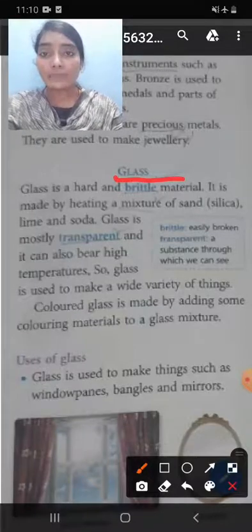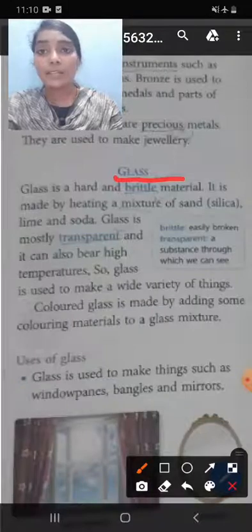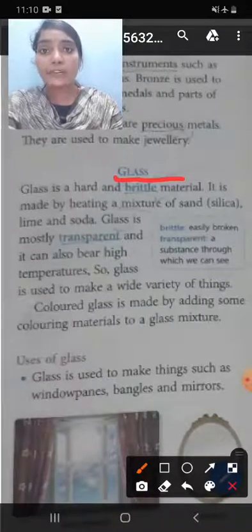What are the materials we get from plants? Fibers, rubber, wood. Some materials we get from animals: fibers, leather.